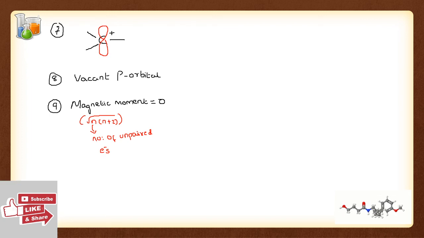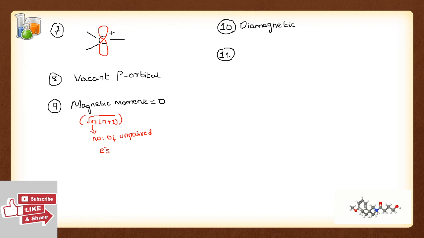When the magnetic moment is equal to 0, the species is diamagnetic. So carbocation is diamagnetic in nature.